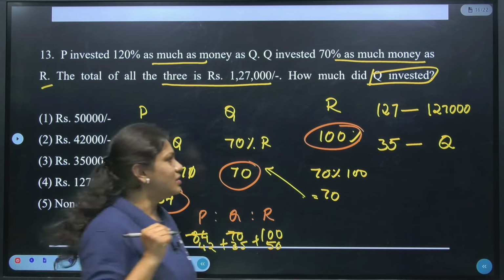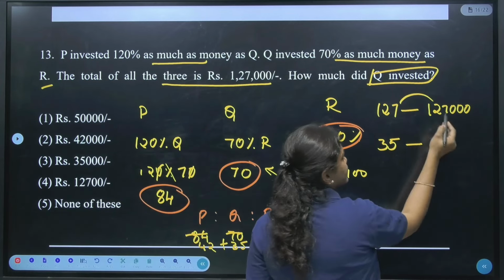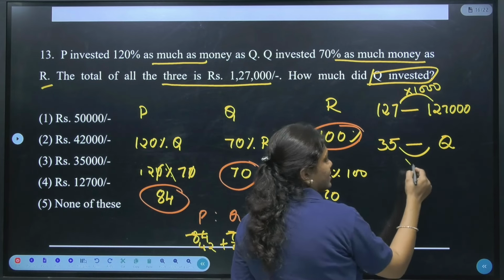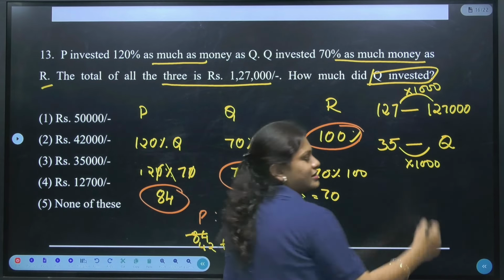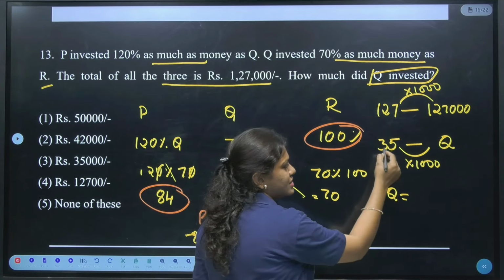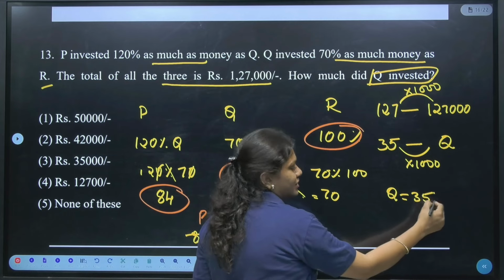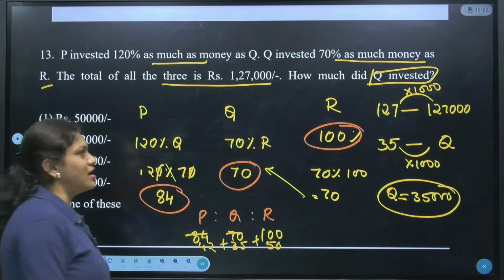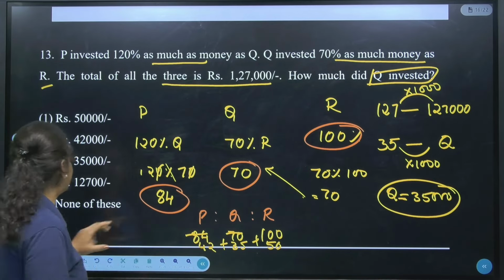Is it clear? Now see, as you know, 127, how many times does it go? 1000 times. So similarly, if I multiply the 1000 by this 35, how much is it? So finally we will get the value of Q, which is 35 into 1000, which is 35,000. Is it clear, guys? So finally, the amount invested by Q we are getting is 35,000.